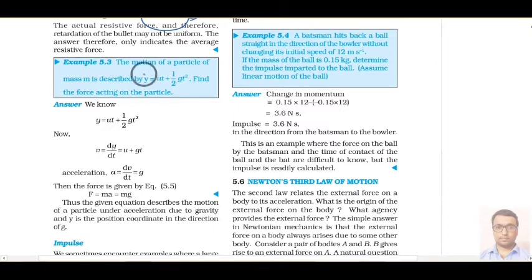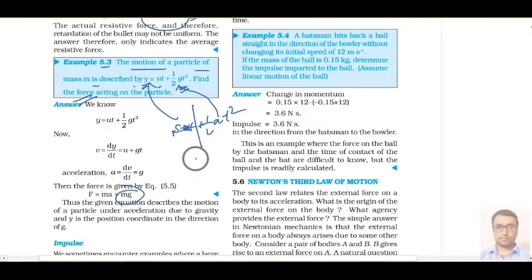Second, in the next example we have the motion of a particle of mass m given by this formula, that y equal to ut plus half gt square. So it is basically asking about vertical motion, that is s equal to ut plus half at square, but in the vertical direction. So s will be denoted by y, and the acceleration will be replaced by g. It is asking to calculate the force. Okay, we know that force should come out to mg only because that is the gravitational force.